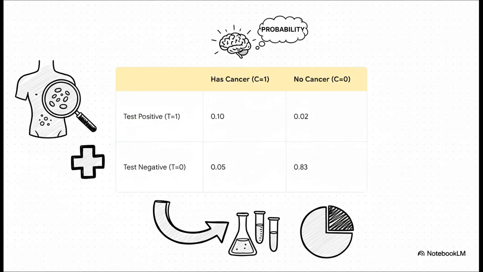This table here shows the joint probabilities for a cancer test. That means the probability of two things happening together. So, for example, the chance of testing positive and having cancer is 10%.